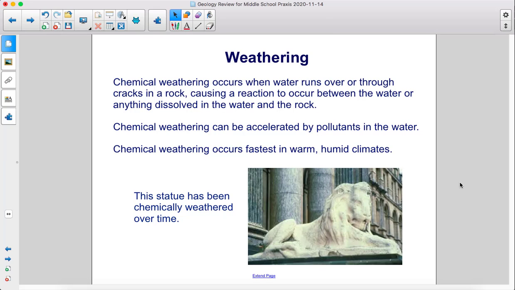Chemical weathering occurs when water runs over or through cracks in a rock, causing a reaction to occur between the water or anything dissolved in the water and the rock. Chemical weathering can be accelerated by pollutants in the water. Chemical weathering occurs fastest in warm, humid climates. This statue has been chemically weathered over time.